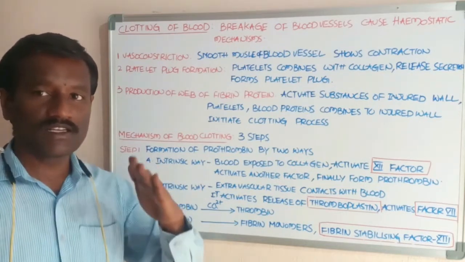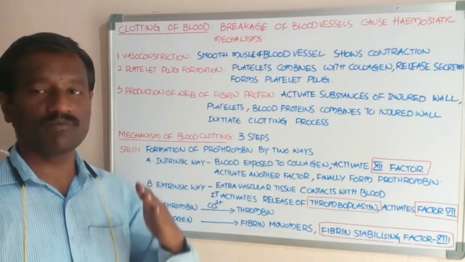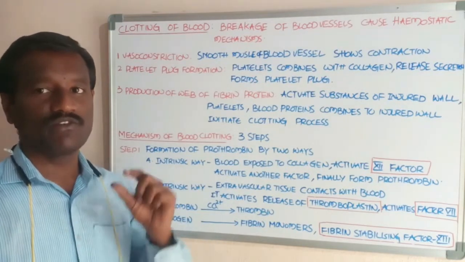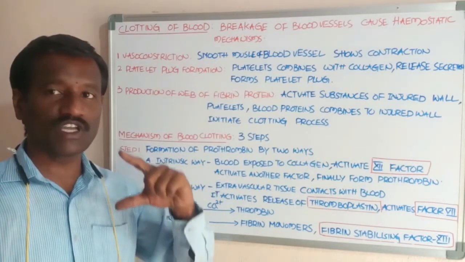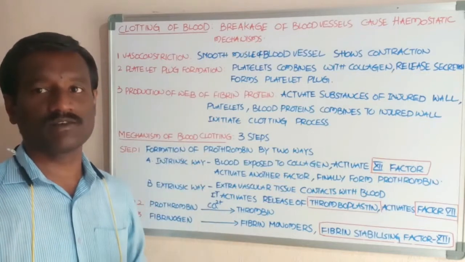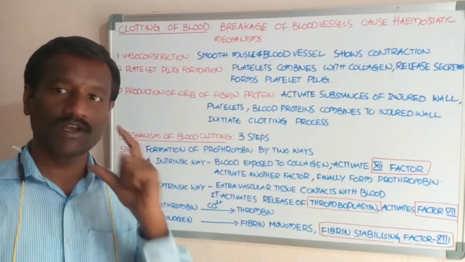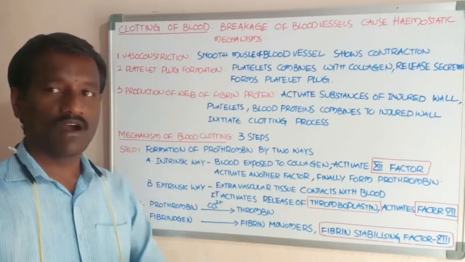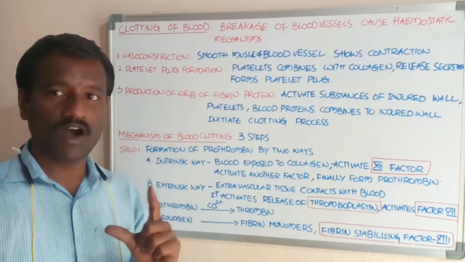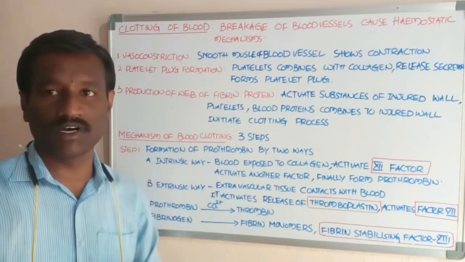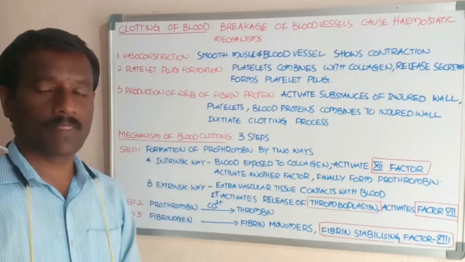These insoluble fibrin fibers are arranged in the form of a network-like structure which attaches to the edges of the injured blood vessels and initiates the formation of the clot. Okay, already you know the meaning of the clot. It is the web of fibrin fibers in which the blood cells are trapped.